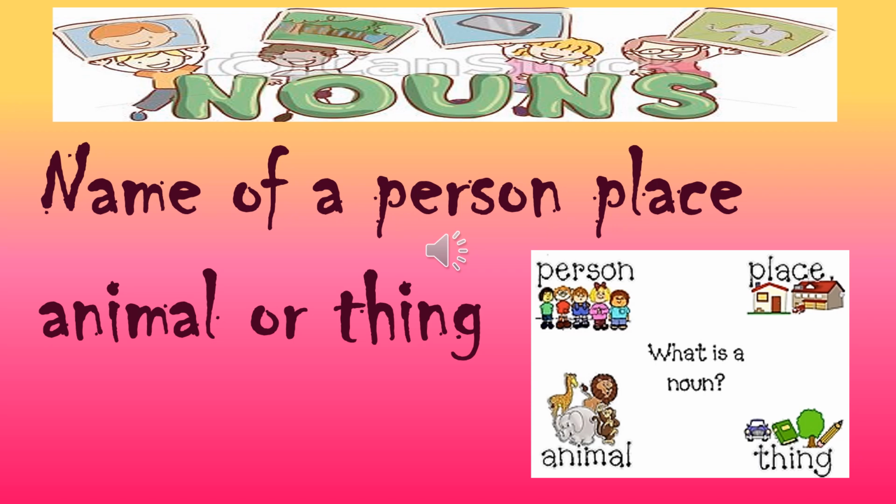Like if I say person, you are a person. Where you are right now? At your home. Home is a place. Animal, you all know, dog, cat. And thing, where you must be sitting or what you are watching through a computer or laptop. These all are things.